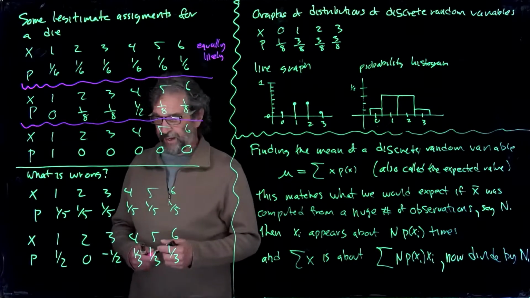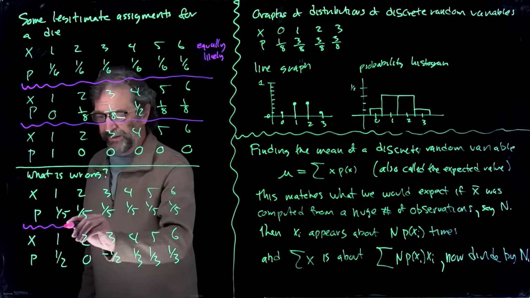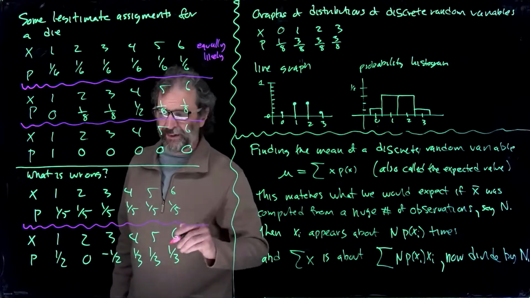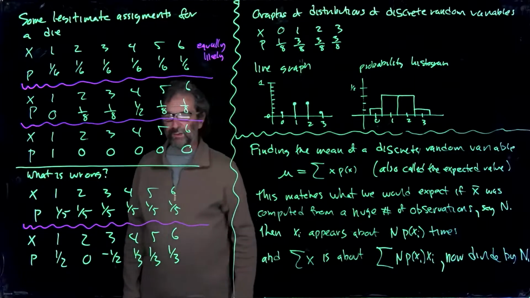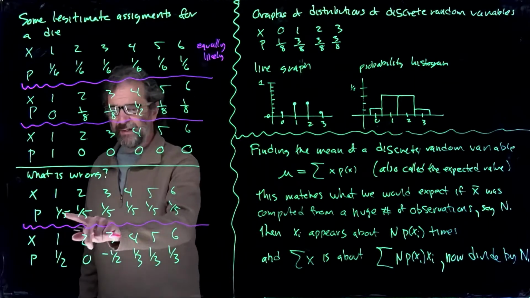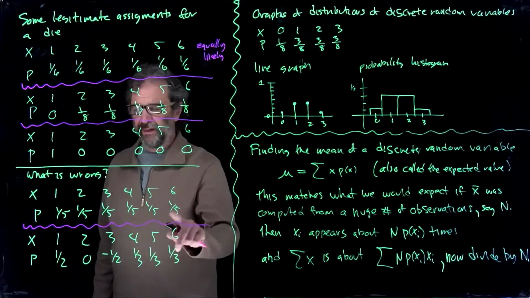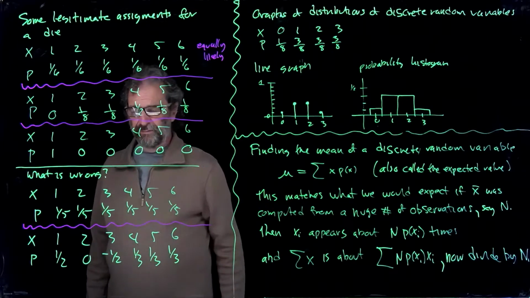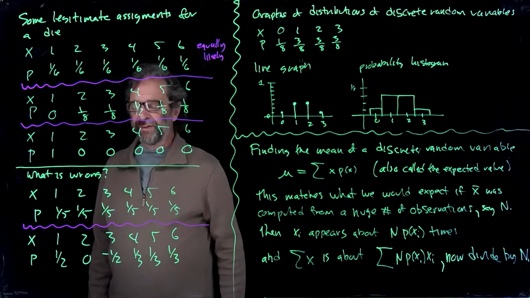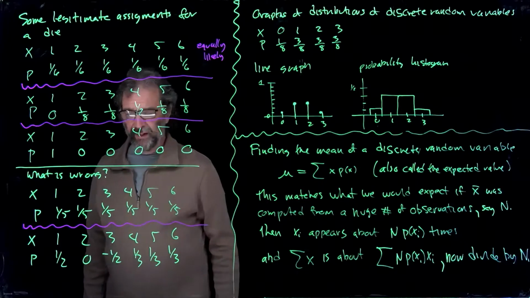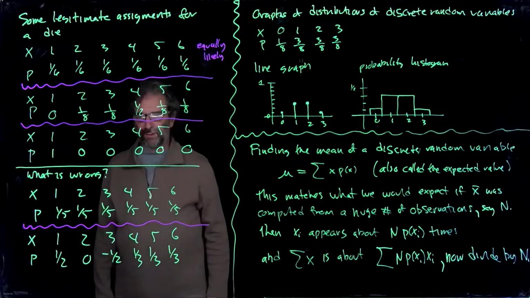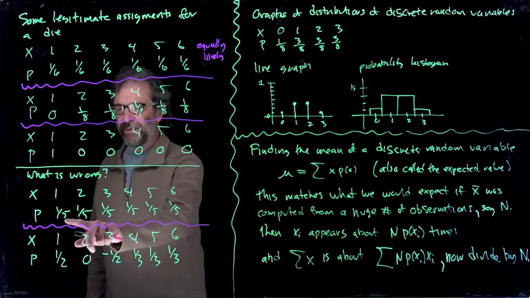Here are two that have made some errors and broken the rules in terms of what you're allowed to do in assigning probabilities to outcomes. Same 6 values. Here it looks like they're equally likely, but they sum to be less than 1. That's no good. If it sums to be less than 1 or greater than 1, it's not considered a probability distribution.